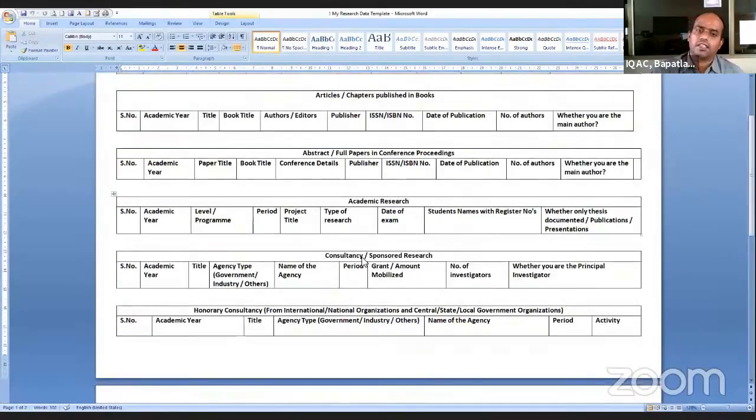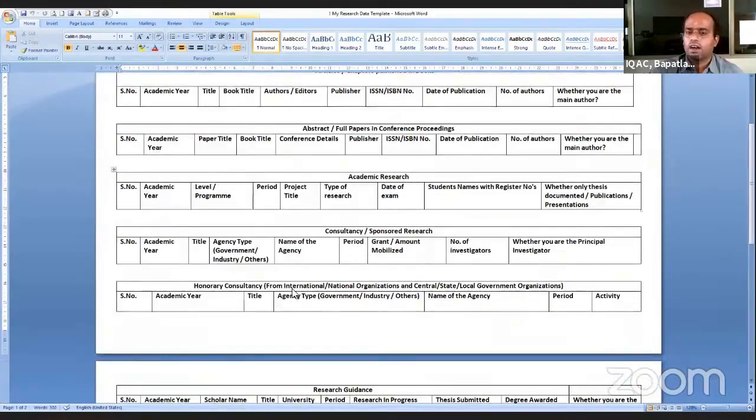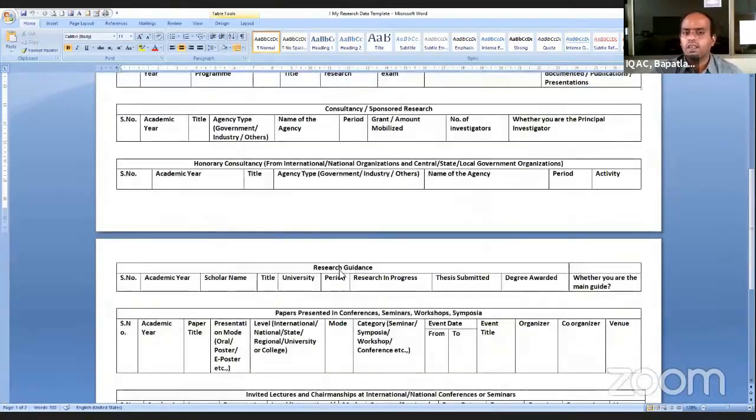Consultancy or sponsored research activities. Honorary consultancy activities which I have spoken of earlier. What sort of research guidance you have provided? Maybe B Pharmacy level projects you have supervised, PG projects you have supervised.